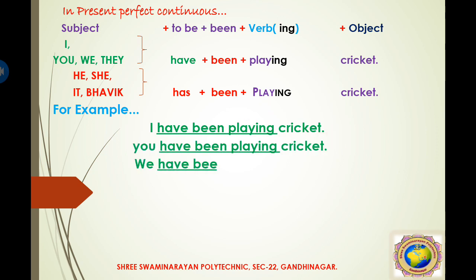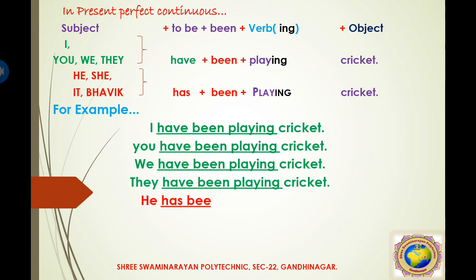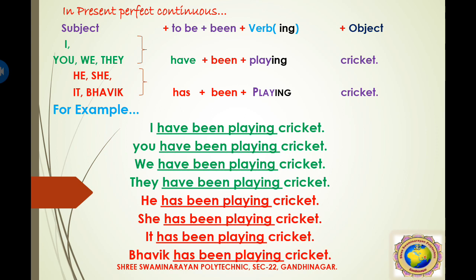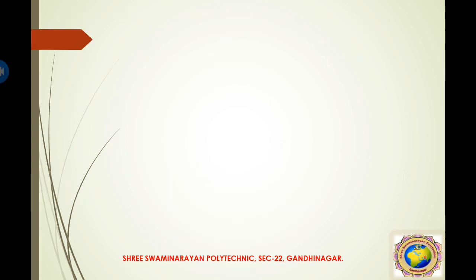In the same way we can make other examples: you have been playing cricket, we have been playing cricket, they have been playing cricket, and he, she, it or any name has been playing cricket. These are very simple. Just add been and ing, which suggest the continuous form. So this present perfect plus continuous form together make the present perfect continuous tense. Clear?